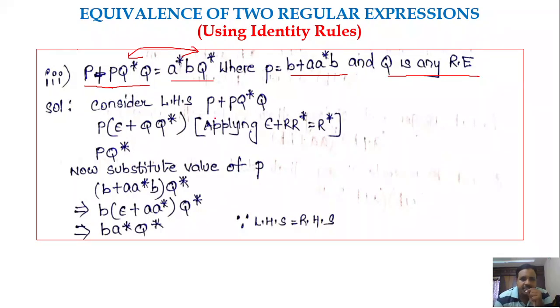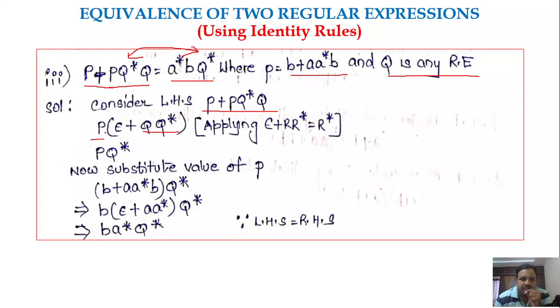Take the LHS part first and try to find out whether any identity rules can be applied. Take the LHS part P plus PQ star Q. In this regular expression P is common. When you take P as common you get P of epsilon plus QQ star.